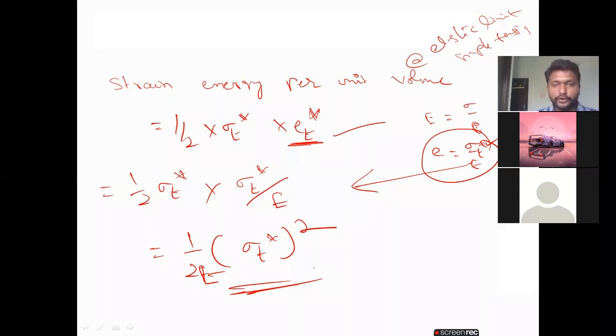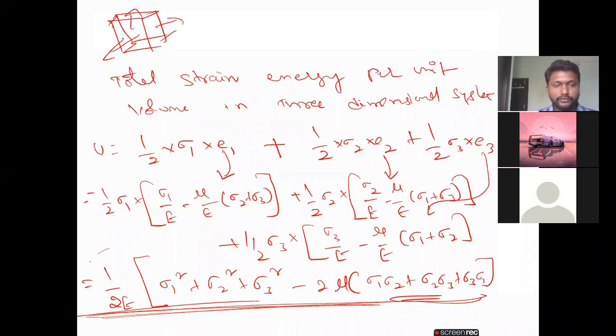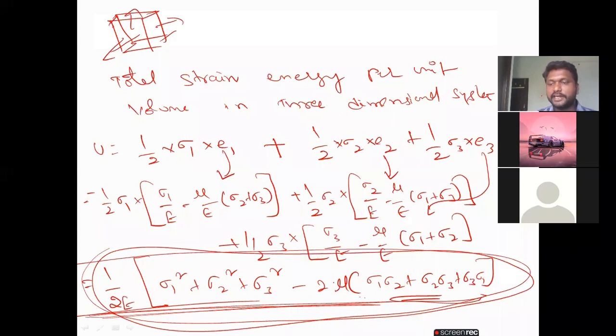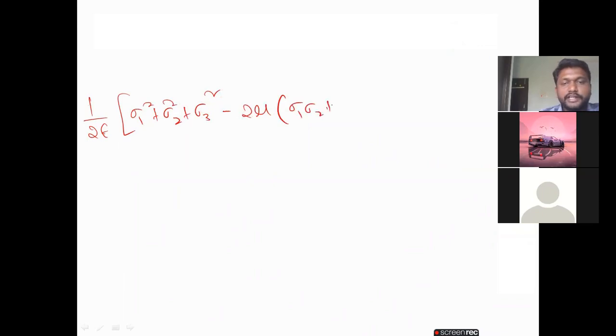So now we know this one and we know the other formula, two formulas. From these two formulas only we will say that if this value is greater than that value, definitely a failure will occur. Like that you have to calculate. Anyway, I will equate these two for your better understanding. All are very, very easy once you practice thoroughly. This is a very easy subject.